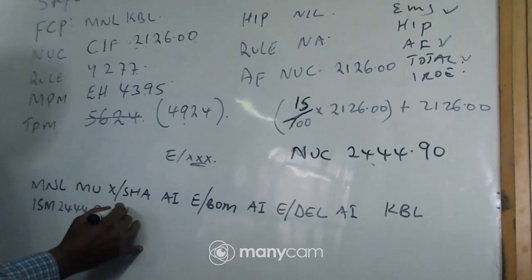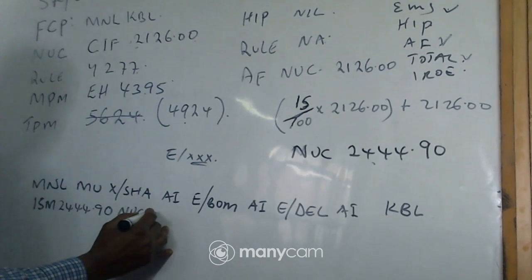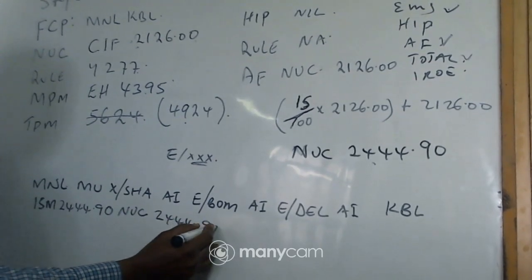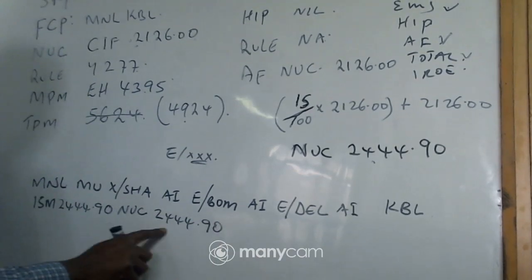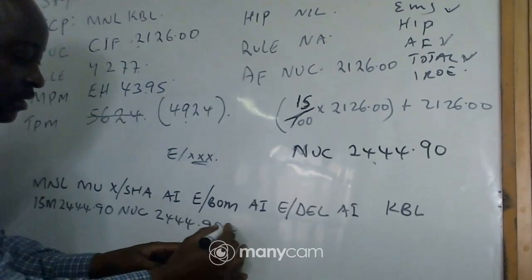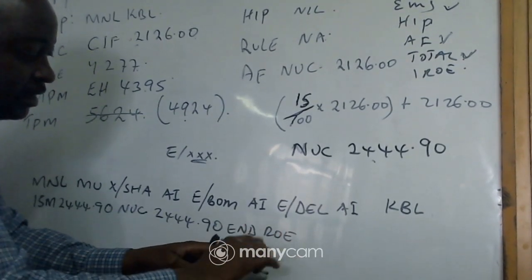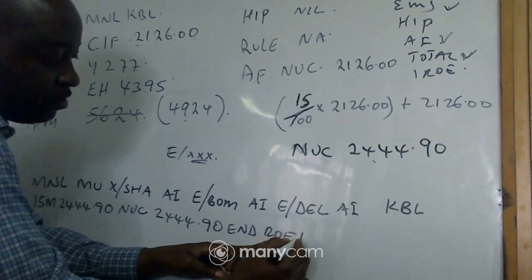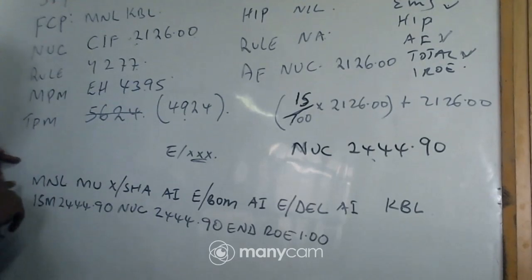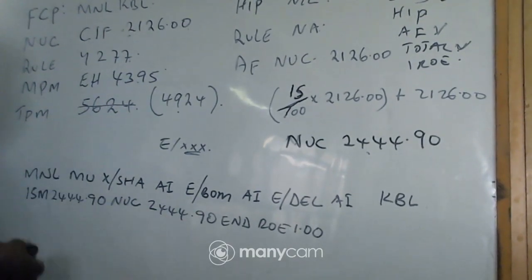Then we go to total. For the total you have to write NUC first. There's a difference. So our total here is NUC 244.90. So we are through with this. And then we have ROE. We don't write an I here, so it is just ROE. Our IATA rate of exchange was 1.00. So that's what we call our linear arrangements or calculation.